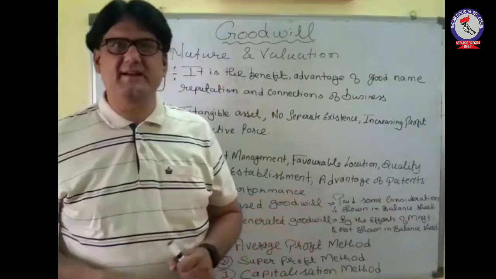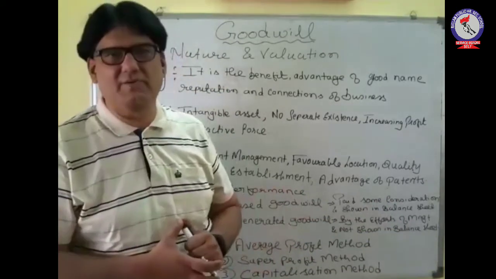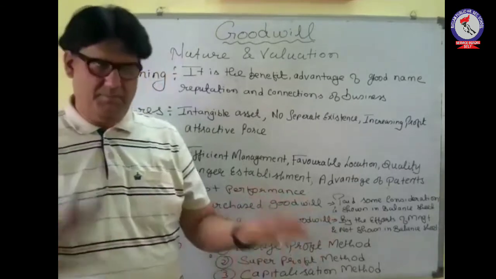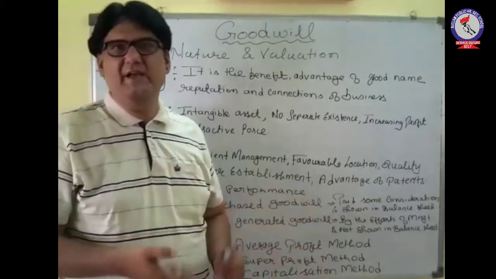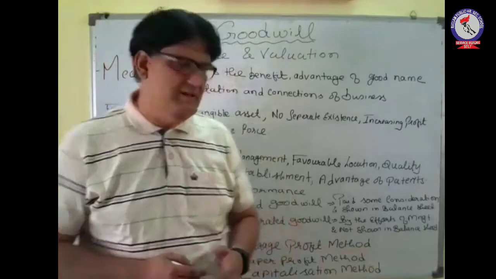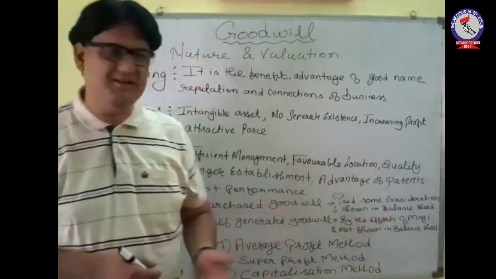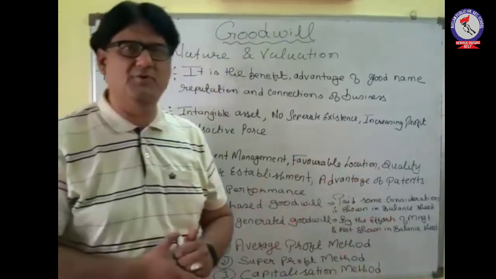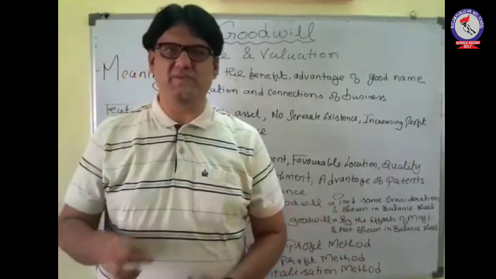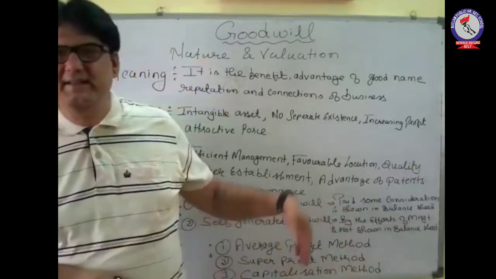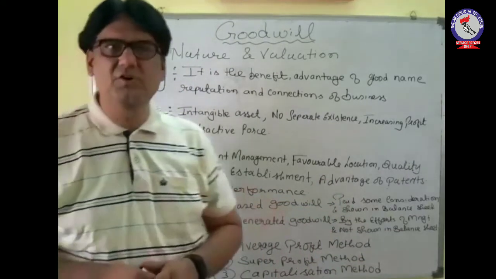The only reason it is not shown in the balance sheet is that we have not paid any consideration for that goodwill. It is due to the efforts of the management, the favorable location, and the policies of the management that we have been able to generate this type of goodwill. So this is known as self-generated goodwill, and according to Accounting Standard 26, self-generated goodwill is not shown in the books of accounts. We show the purchase goodwill in the books of accounts because we have paid some money for buying that goodwill. So this is related with the types of goodwill.